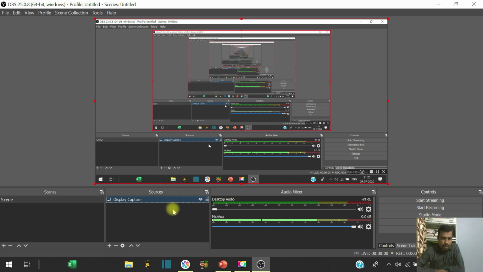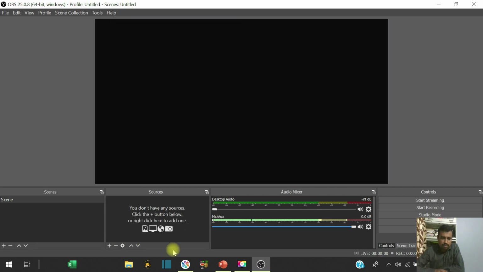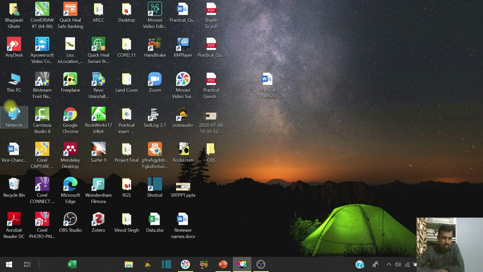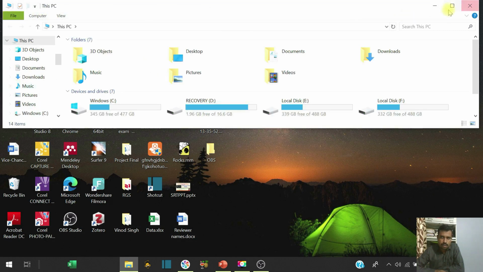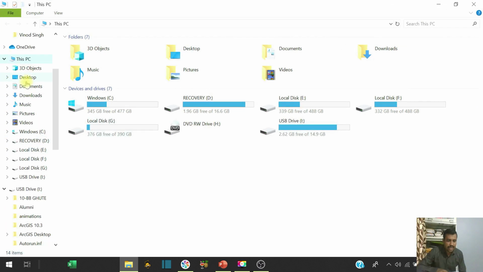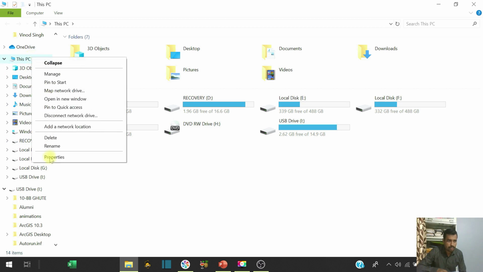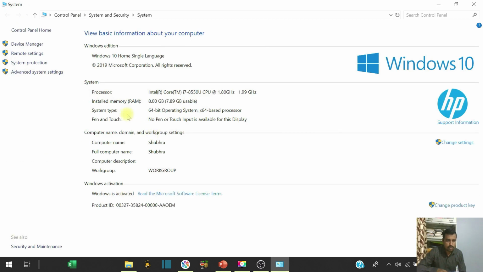So then what you have to do, if your display capture is looking black screen, first of all, you have to go into your laptop or system. You have to see whether your laptop or computer is working on 64-bit or 32-bit. So here you see, go to This PC properties. My laptop is working on a 64-bit operating system. This is regarding the system type.